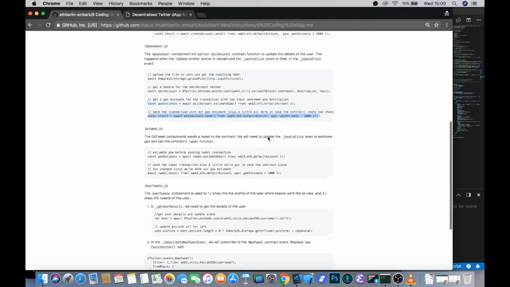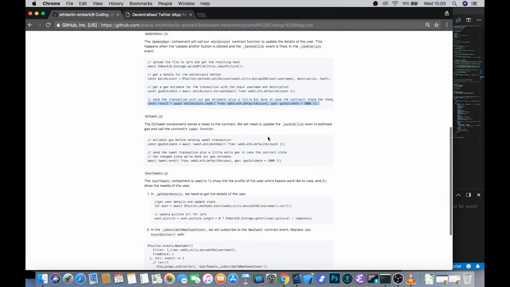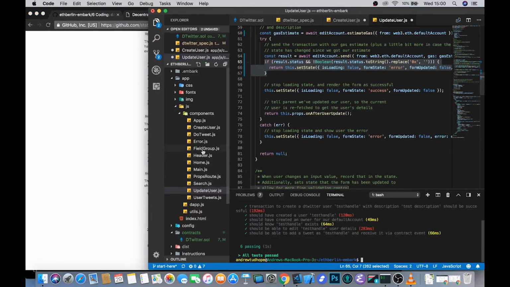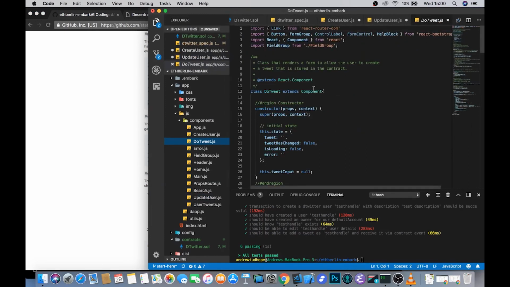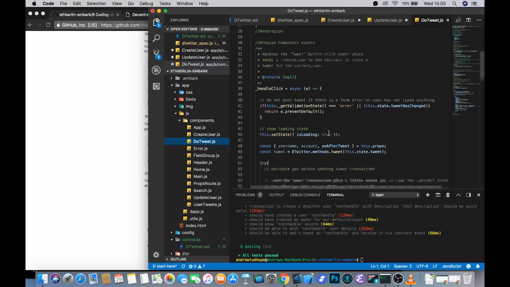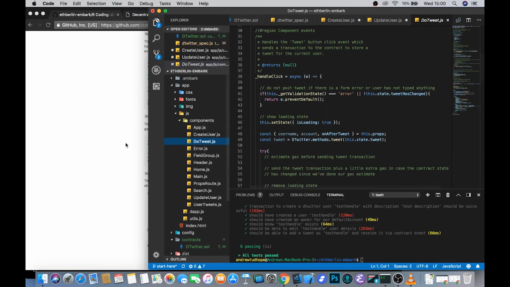Now that we've got both create and update user done, we need to actually write the do tweet components. So if you take a look in here, do tweets, again, it looks very, very similar to the other components. This is the joy of React, that it's just so reproducible, and once you get the pattern, you've got it for good.